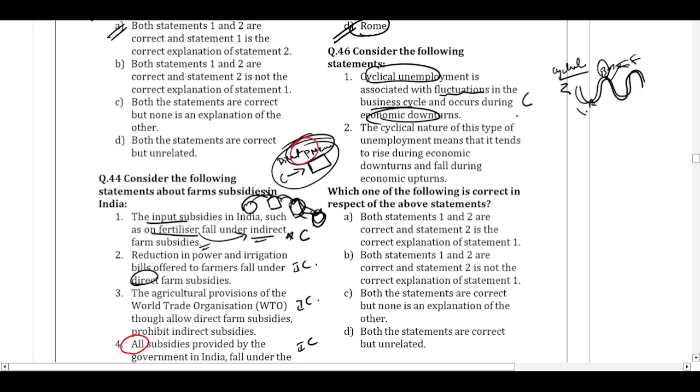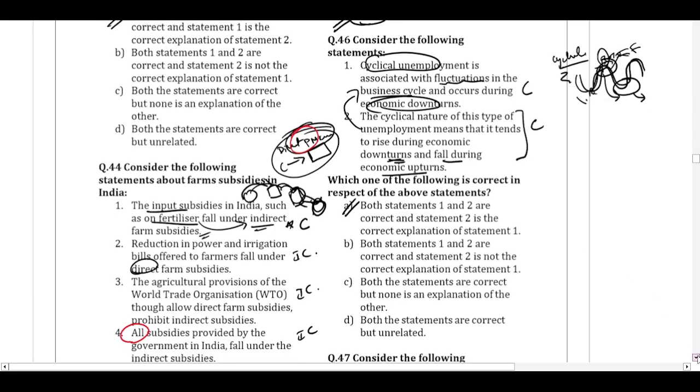Next, the cyclical nature of this type of unemployment means that it tends to rise during the economic downturn and fall during the economic upturn. This statement is saying that cyclical unemployment will fall whenever the economy is performing better, because more people will get jobs, and it will rise during the economic downturn, because more people will lose their jobs. So this is also correct, and the reason is correct for the assertion. So the option is A for question number 46.